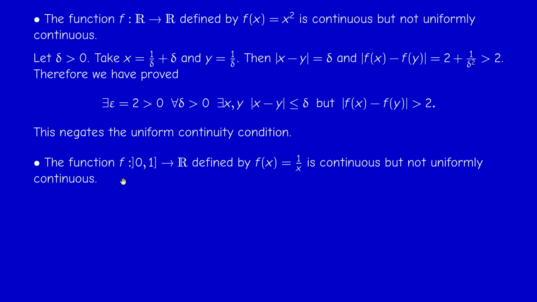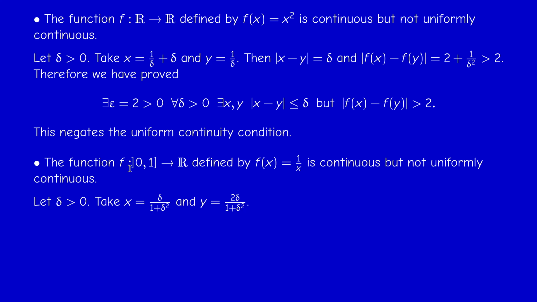Now, the function 1 over x is not uniformly continuous on 0, 1. So pay attention to the contrast. In the previous example, we took 1 over x on 1 infinity. So the domain is very important. When I say that a function is uniformly continuous, I need to specify where it is, on which set. So there's a contrast between this example and the previous example.